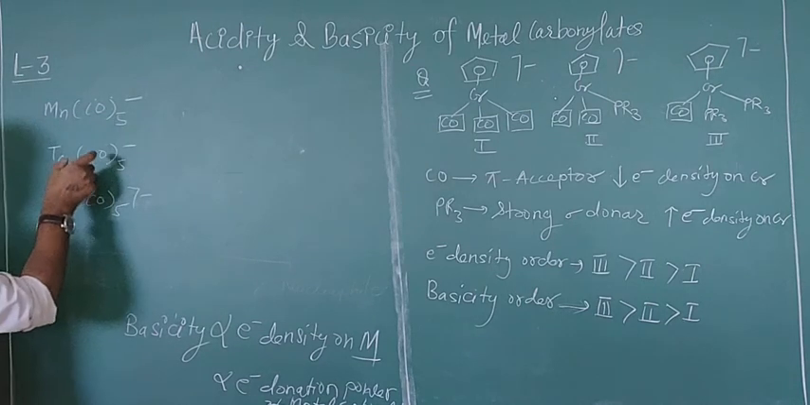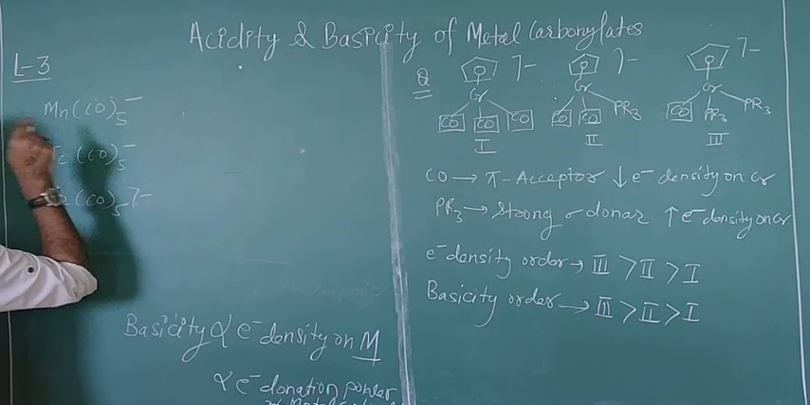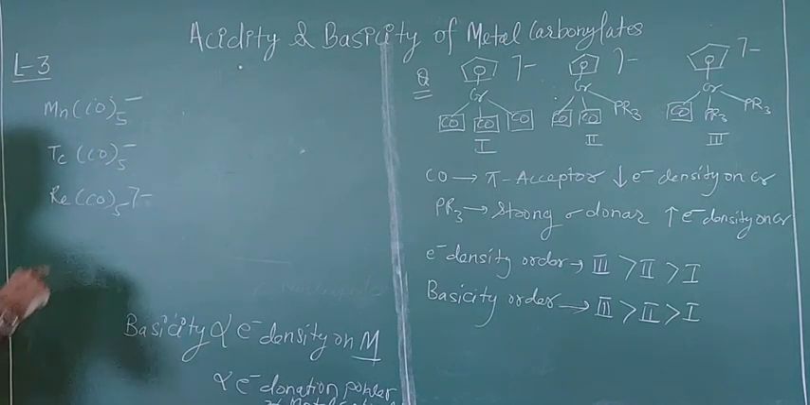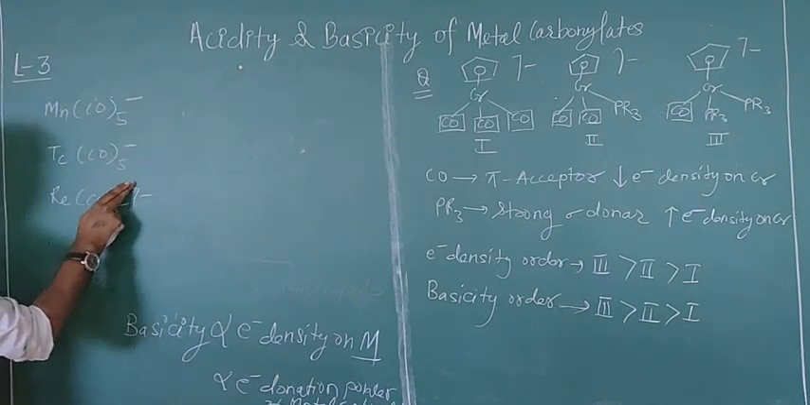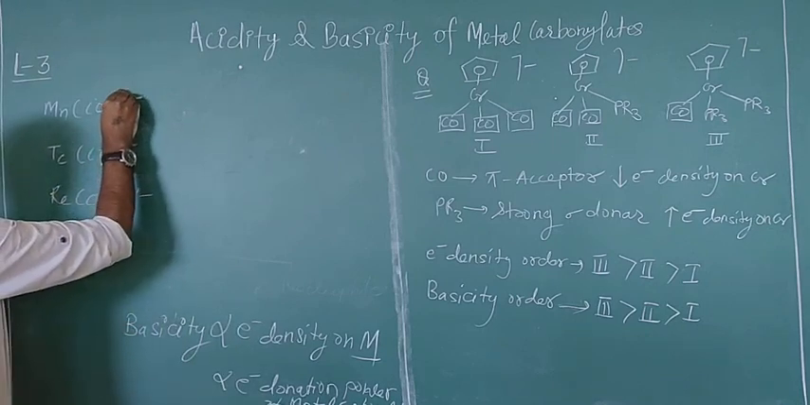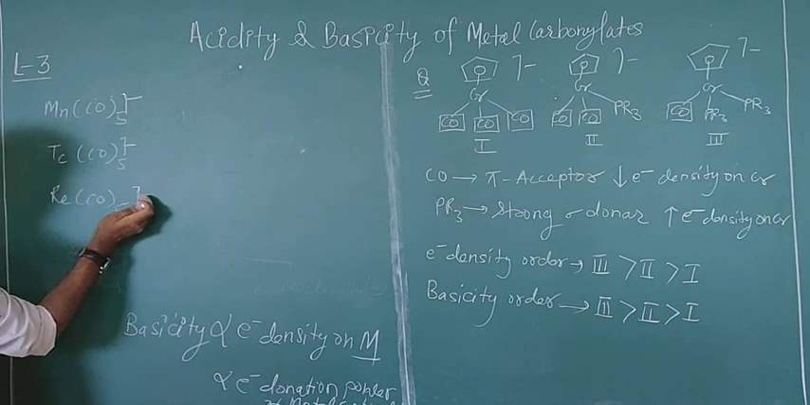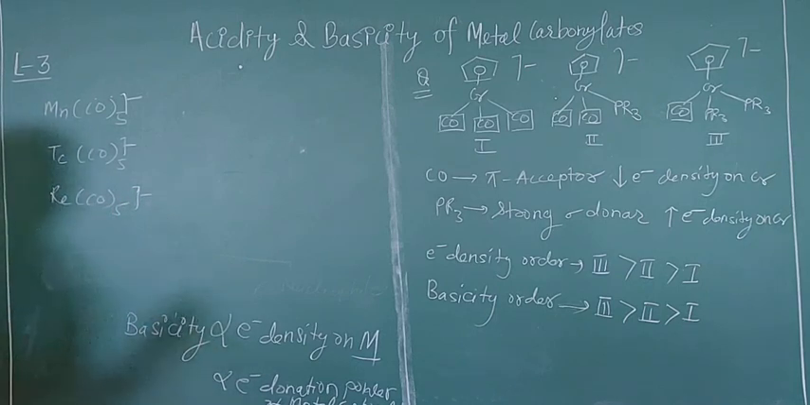There is only one difference, because here there are 5 carbonyls in each case, and a negative charge of 1 in each case. Okay, you can write it like this. It indicates that this negative charge is on the coordination sphere of this complex.